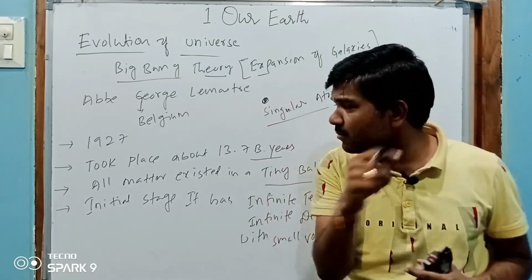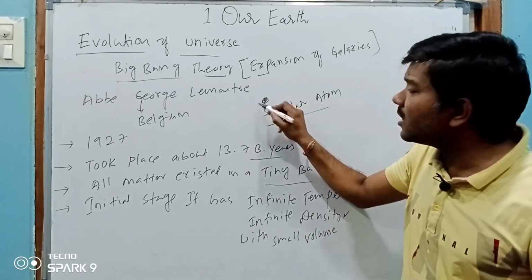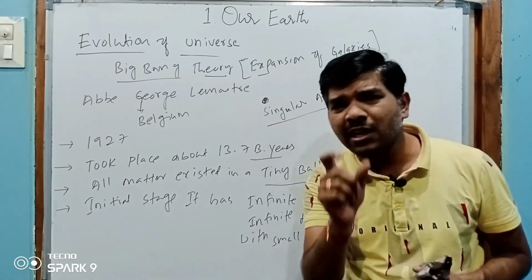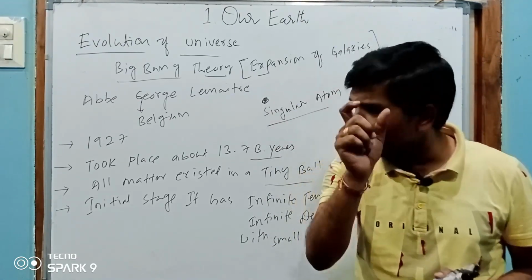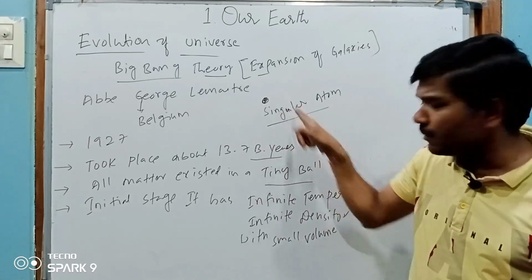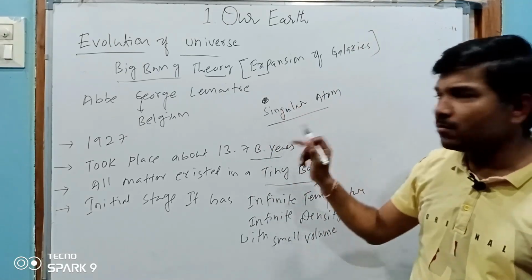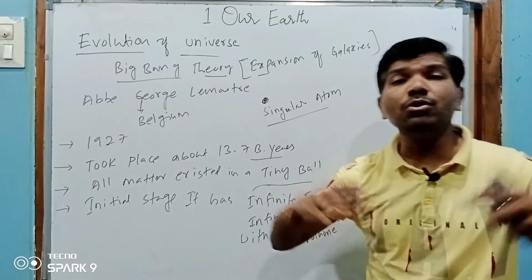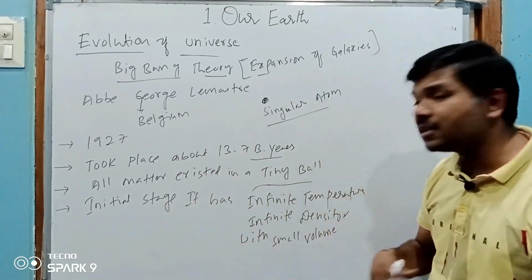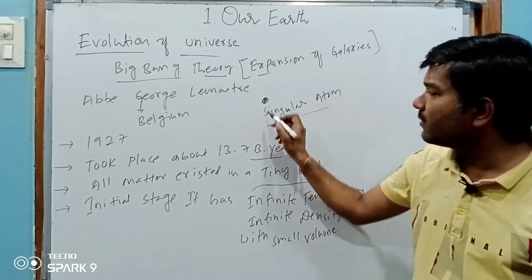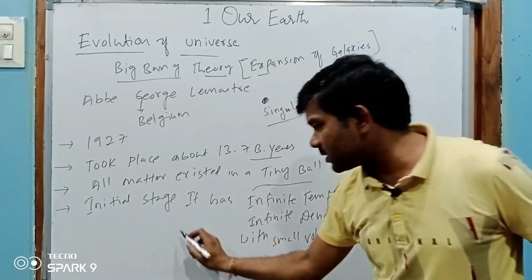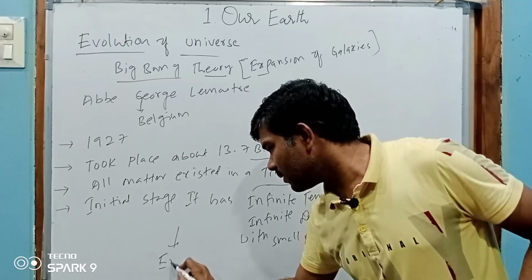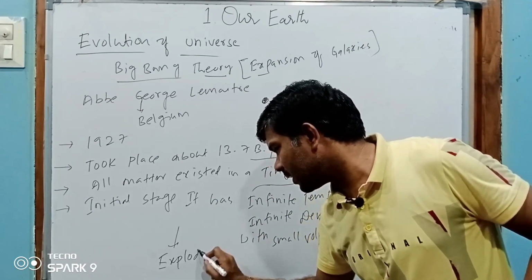This singular atom in the initial stage had a very small volume. The volume of this tiny ball is very small, but it has infinite temperature and infinite density. And finally, it exploded.